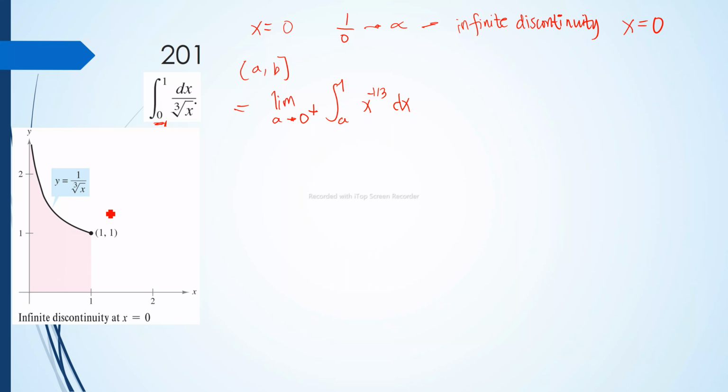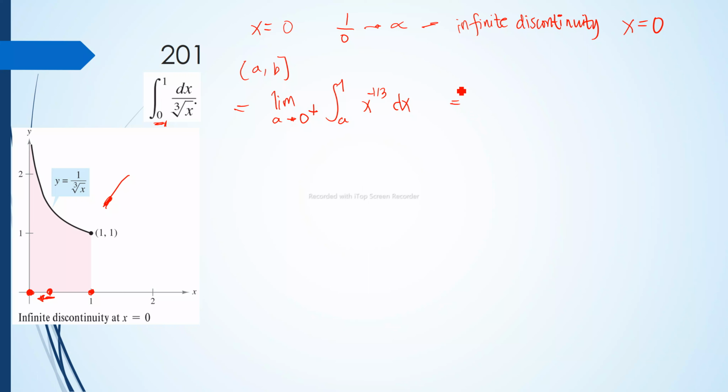Let's look here, this is the graph of the function. You have the lower limit 0, and the upper limit here is 1. And then as a approaches 0 from the right. From the right, because there is an infinite discontinuity at this point. And then as a value or a number approaches 0, that is what we consider. Okay, let's solve this one.